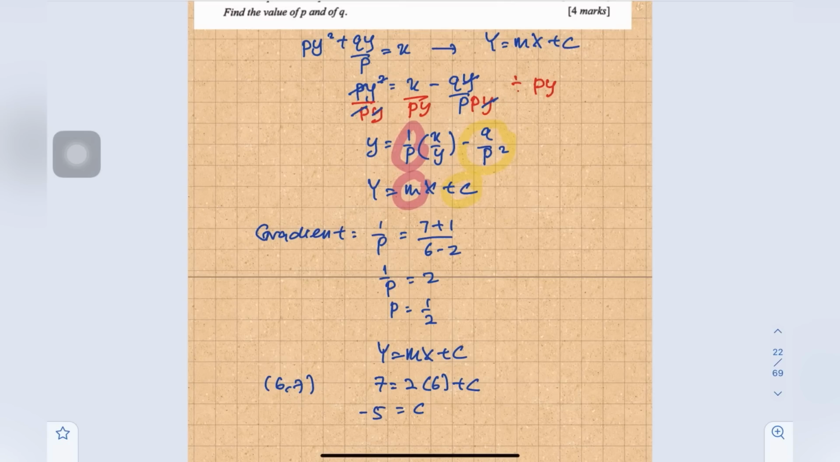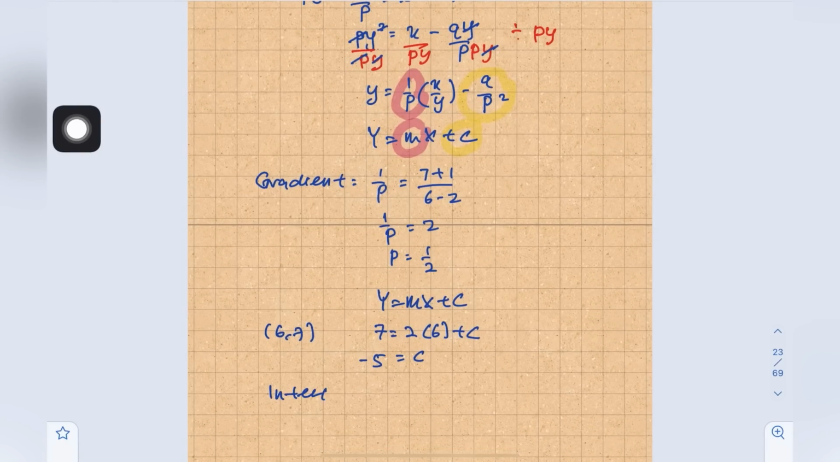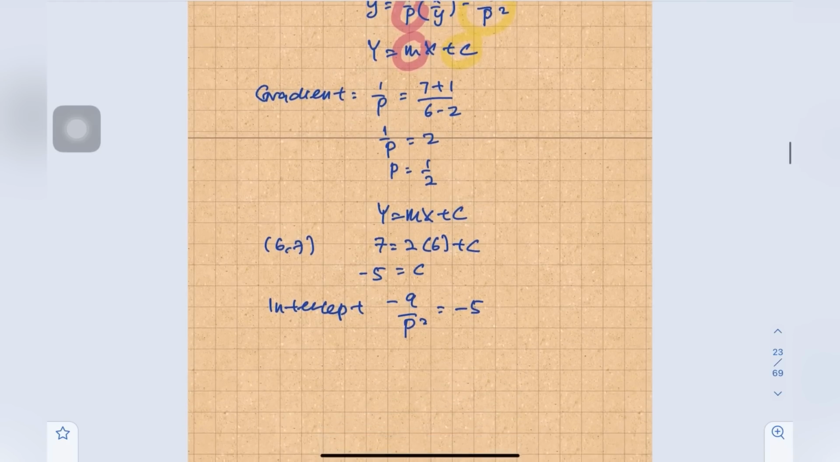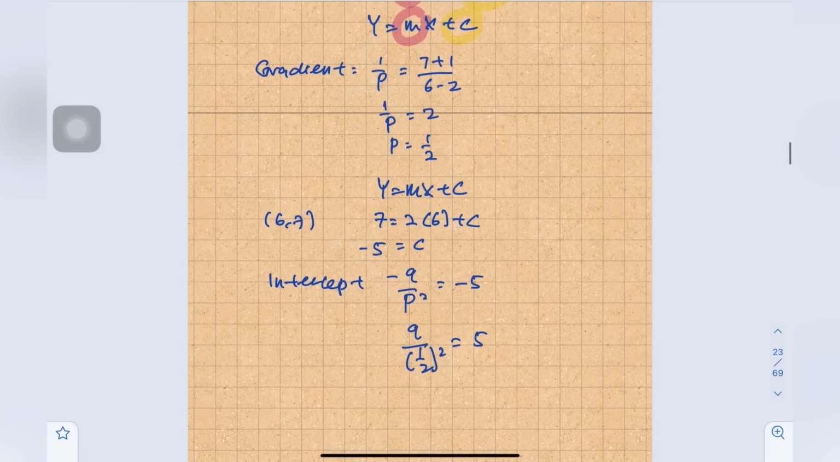Okay, so the intercept is negative q over p squared, right? So we equate it with negative 5. p is 1 over 2. So q over (1 over 2) squared equals 5. The negatives cancel because both sides are negative. So we get q equals 5 over 4.